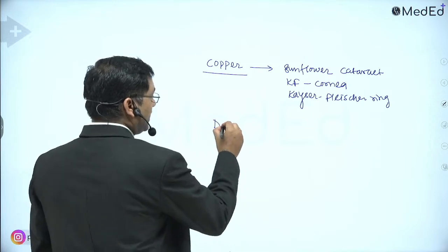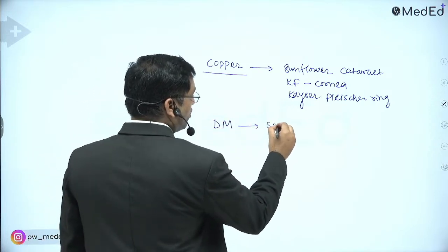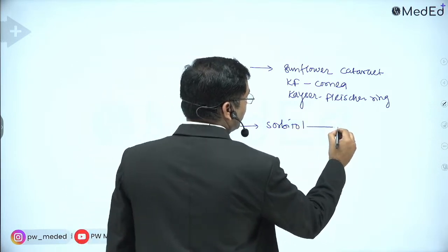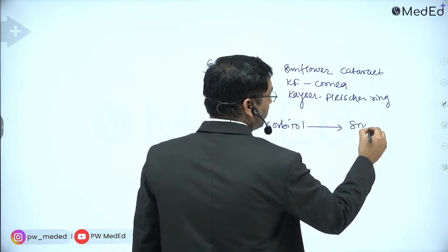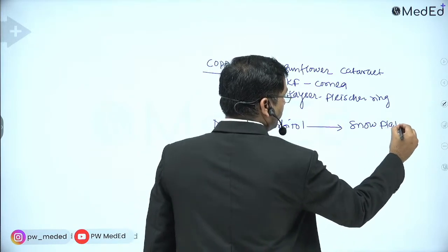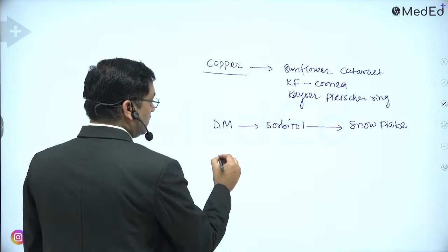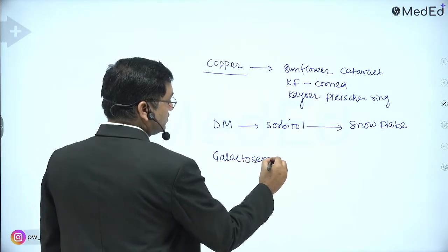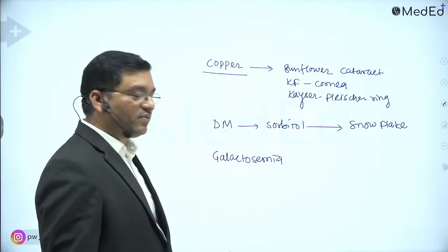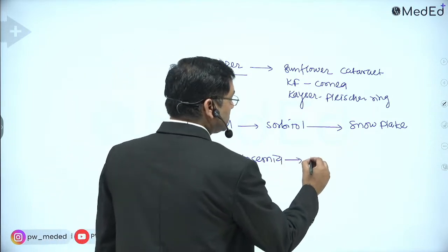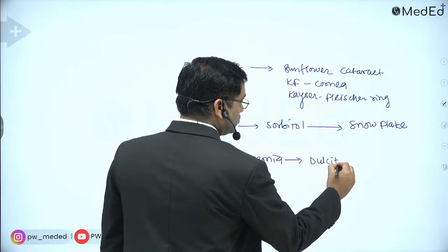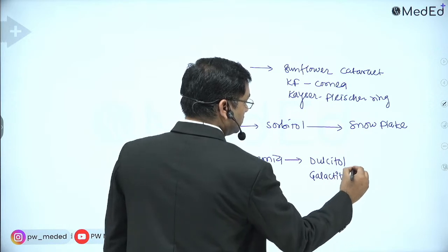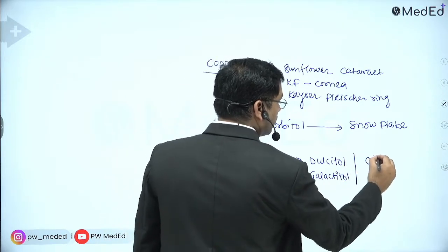Then in diabetes mellitus, accumulation of sorbitol and its osmotic effect causes snowflake cataract. While in classical galactosemia, there is accumulation of dulcitol, which is also known as galactitol, and it causes oil droplet cataract.